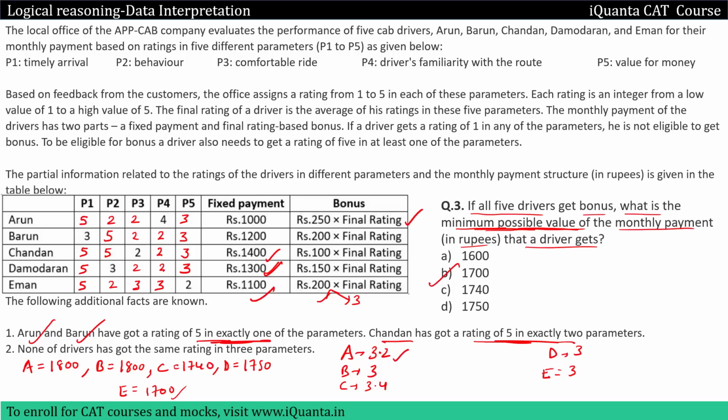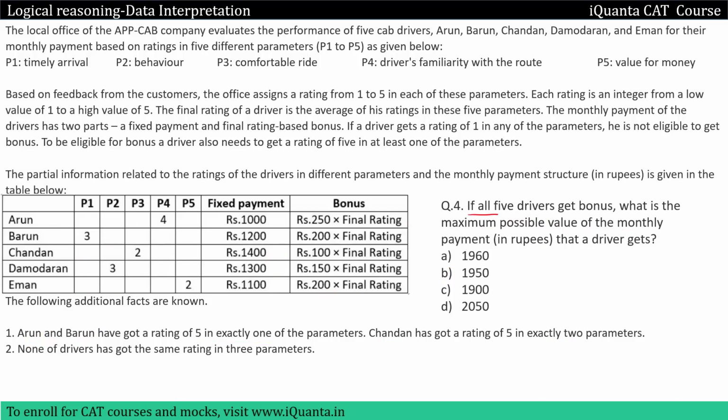There were some simple calculations needed. Let's go to the last question now. The last one is, if all 5 drivers get bonus, what is the maximum possible value of the monthly payment in rupees that a driver gets? Again, this is very similar to the previous question, but here all 5 drivers get bonus and the maximum possible value of the monthly payment has to be calculated.